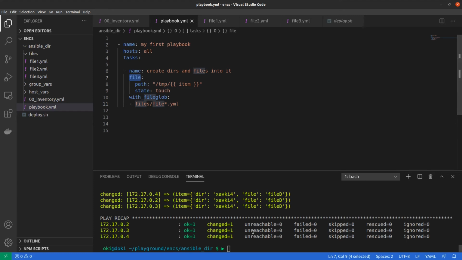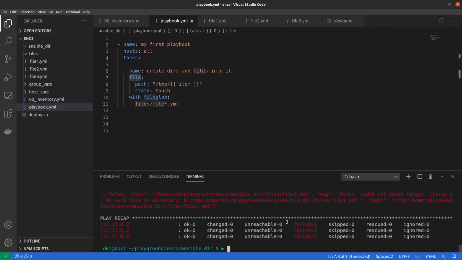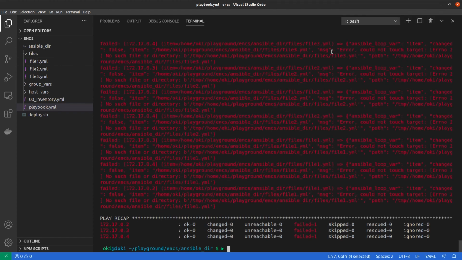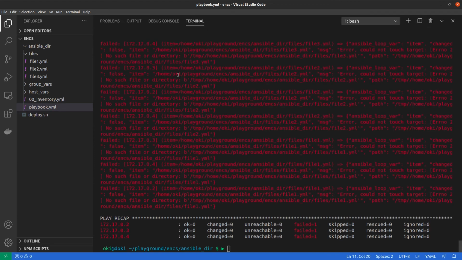Okay, so I run it again. Oh, sorry, not target, /tmp. And in our case, if you check, Ansible takes all the paths of the file on the host.